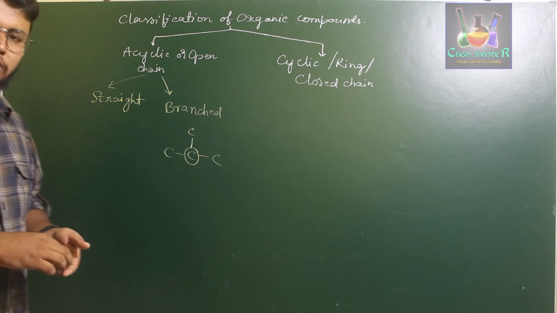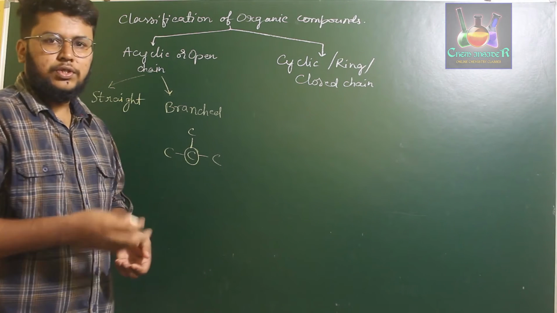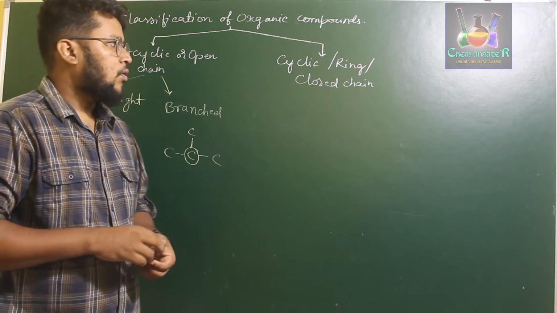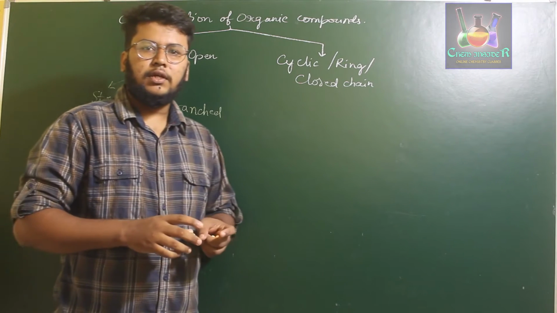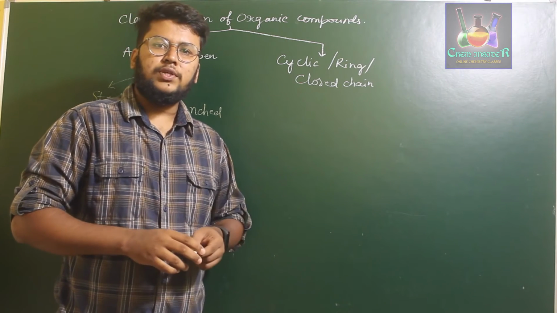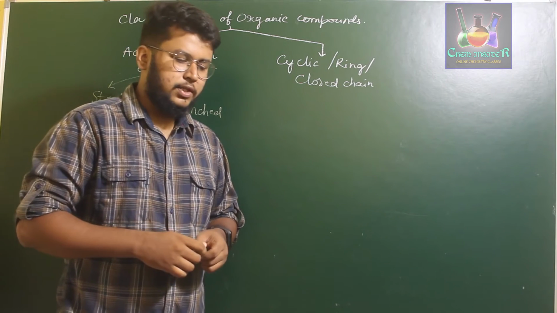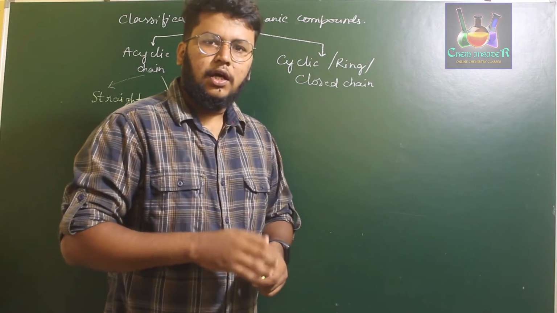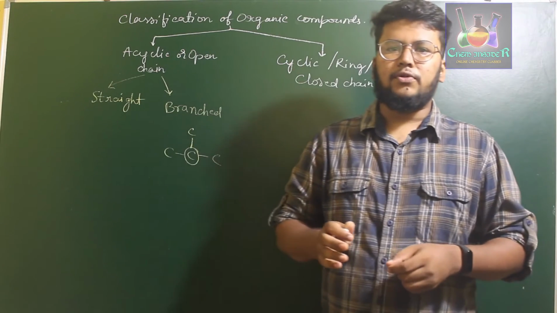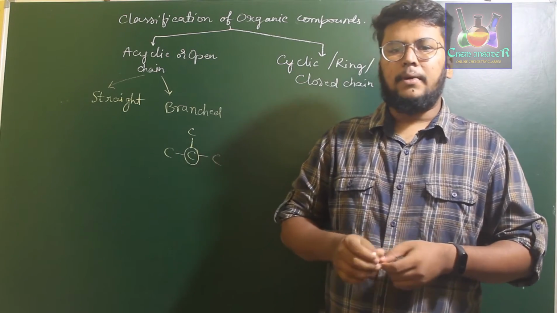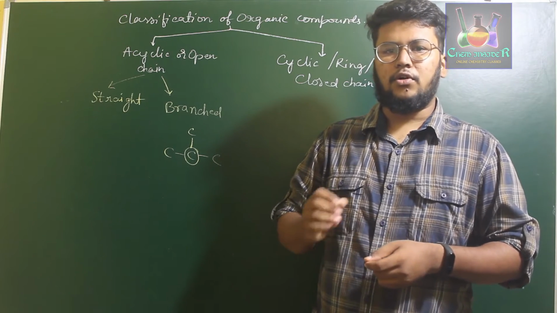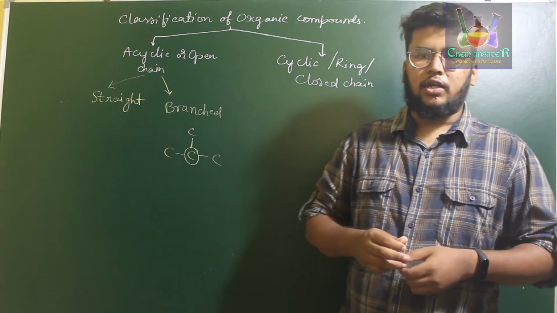Now, for the closed, ring or cyclic chain compounds, there are further two types. One has a ring involving just carbon atoms, and the other has atoms other than carbon in the ring. Hydrocarbons usually are made up of carbon and hydrogen. Most organic compounds are made of carbon and hydrogen, but some of them have other elements also, for example nitrogen, oxygen, sulfur, and so on.